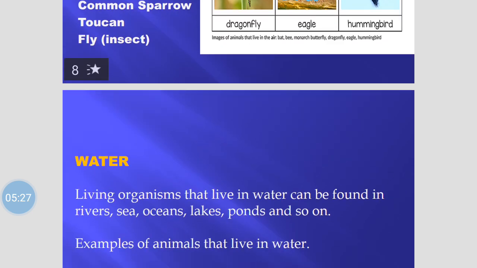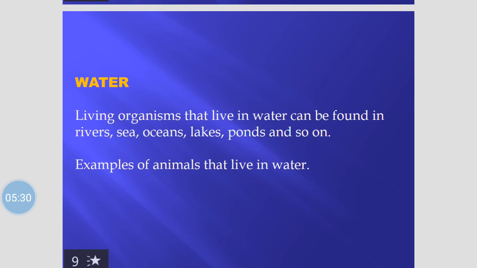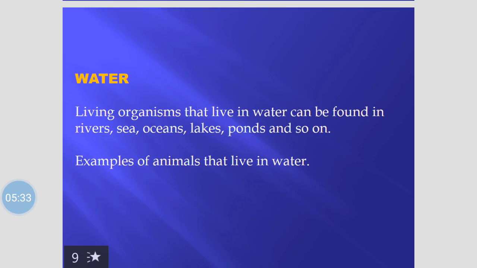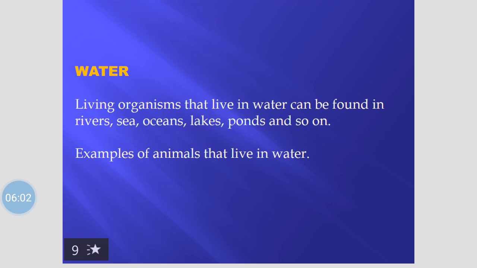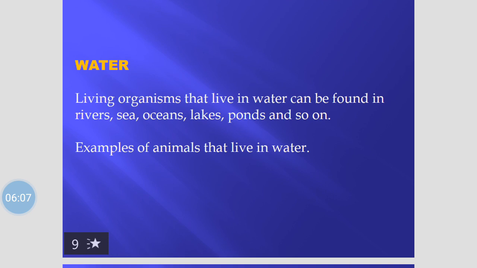We have water. Living organisms that live in water can be found in rivers, sea, oceans, lakes, ponds, and so on. So the living organisms that live in water, we can find some in rivers, sea, oceans, lakes, ponds, and so on. Examples of animals that live in water.